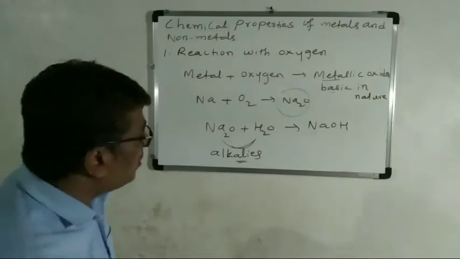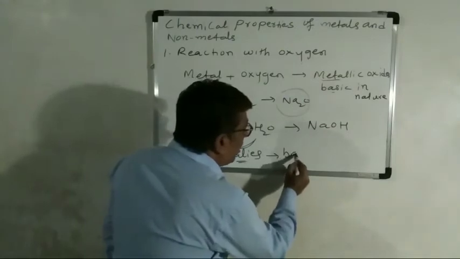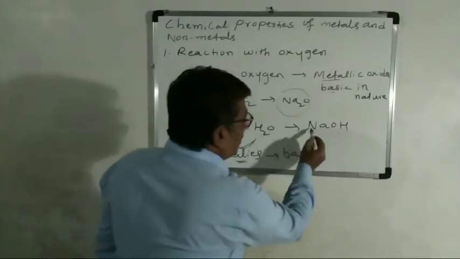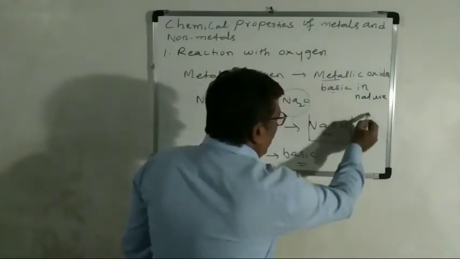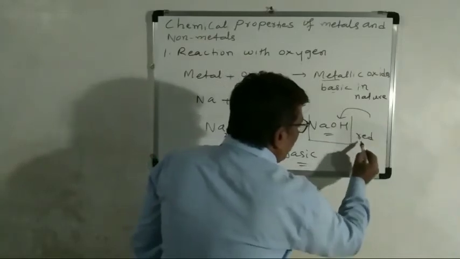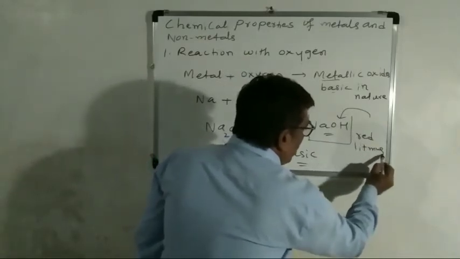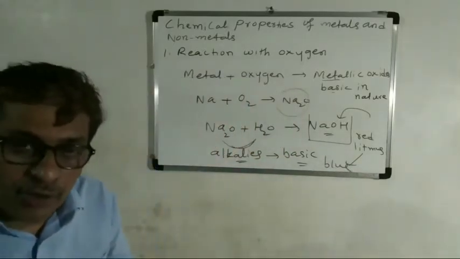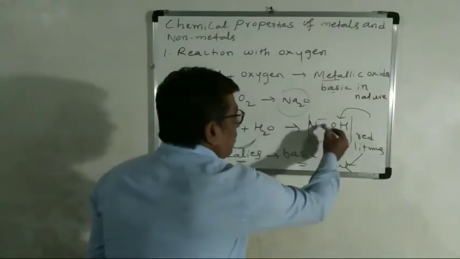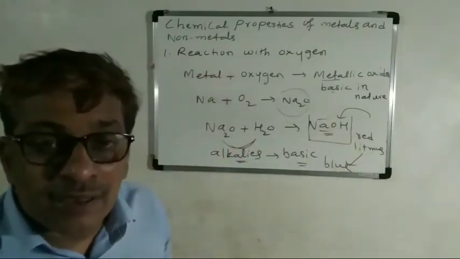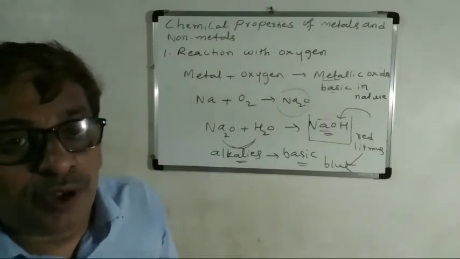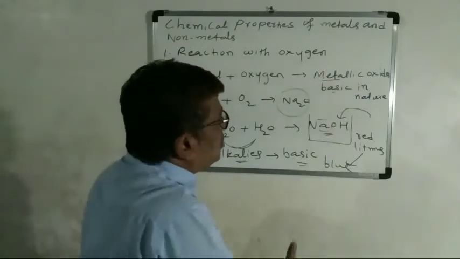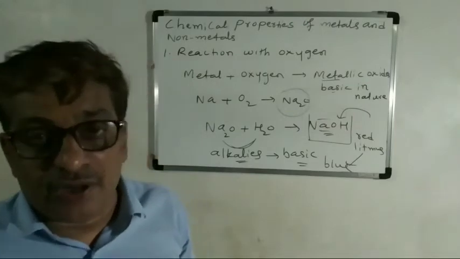Then how will you say that these alkalis are basic in nature? When you dip red litmus paper in this solution, the red litmus paper turns blue in color. This shows that metallic oxides are basic in nature.